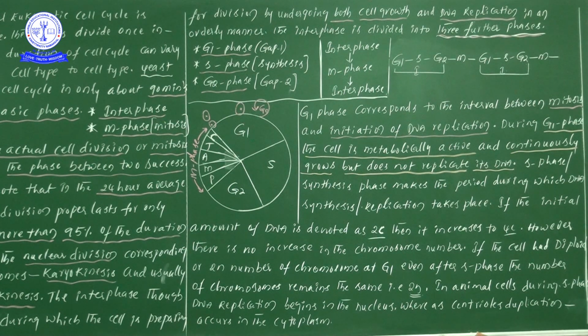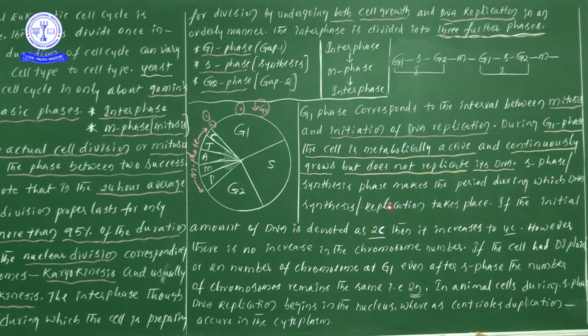Okay, so let me give one example. Suppose the initial amount of DNA is denoted as 2C. One more time, listen carefully. Then it increases up to 4C. Why? Because S is nothing but the synthesis phase. In the synthesis phase, what is happening? Duplication, or replication, or synthesis of DNA.